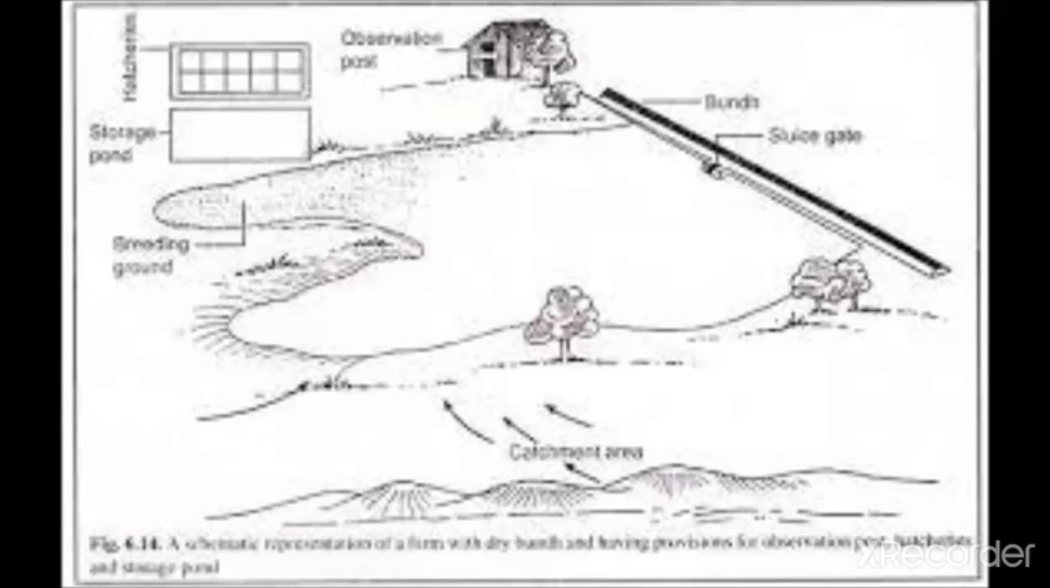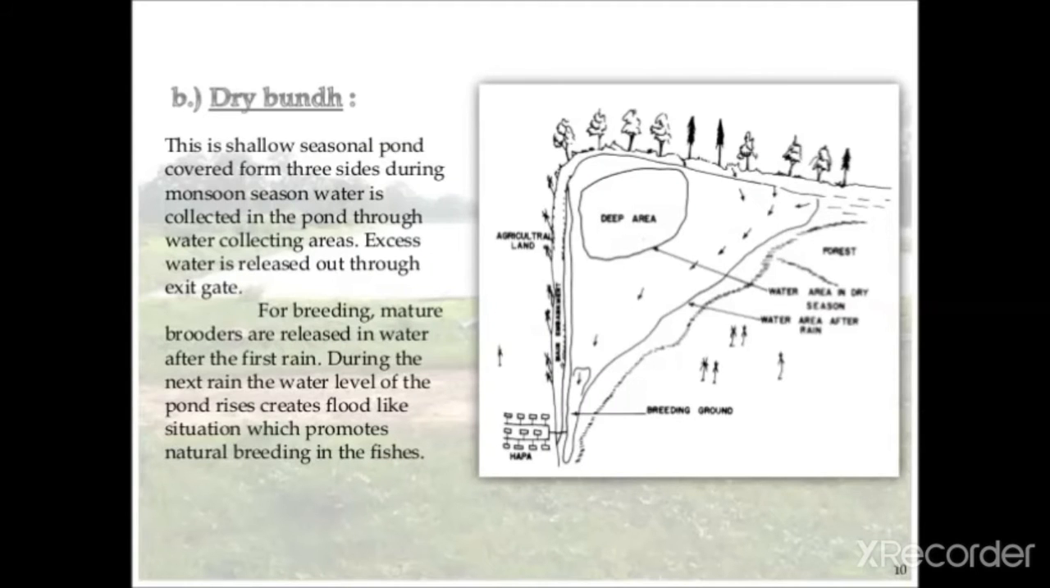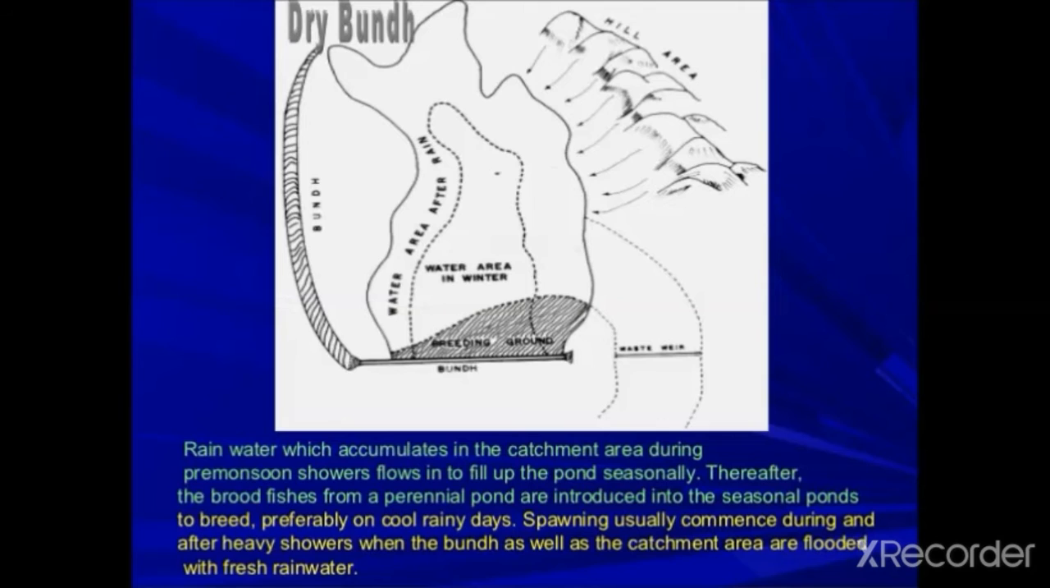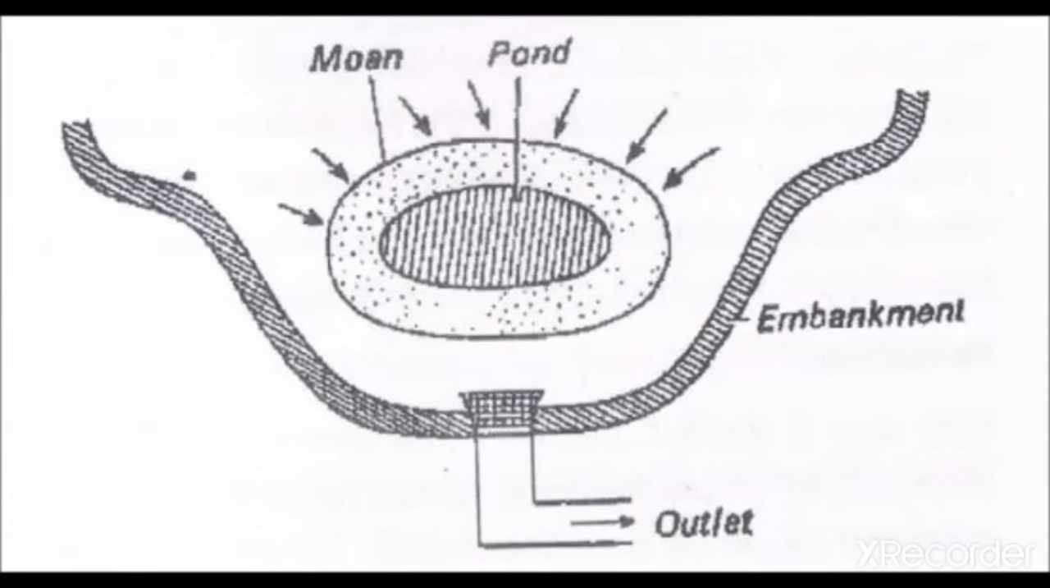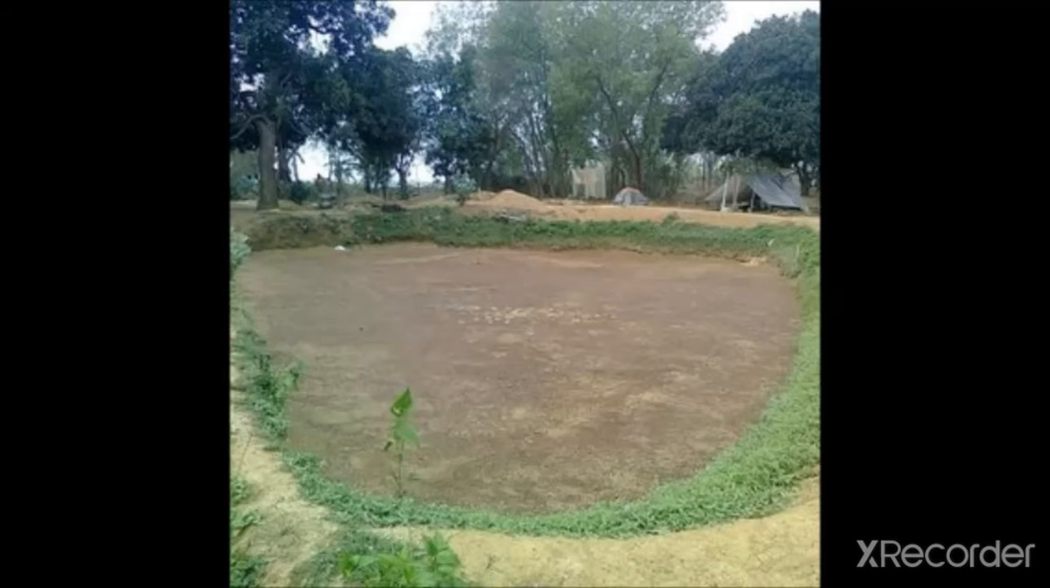In summer the bund gets flooded by the rain water after a heavy shower. Breeders are introduced into the pond and stimulated by the flow of oxygen-rich rain water. They emerge to the shallow area and spawn. After the spawning, the fertilized ova are collected with a mosquito net and transferred into the hatcheries, hapa and hatching.